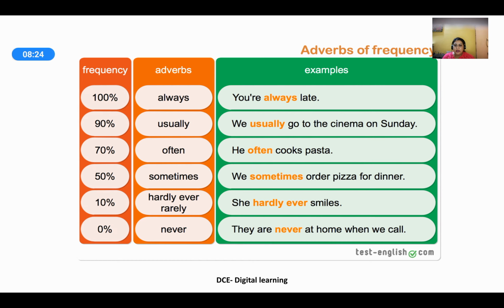Hardly, when it is 10% frequency. She hardly ever smiles. Sometimes, 50% frequency. We sometimes order pizza for dinner. 70% often. When something happens often, you can use this word. He often cooks pasta. Usually, you can use the adverb usually when the frequency rate is at 90%. We usually go to the cinema on Sunday. Always can be used when it always happens and the frequency rate is 100%. You are always late.